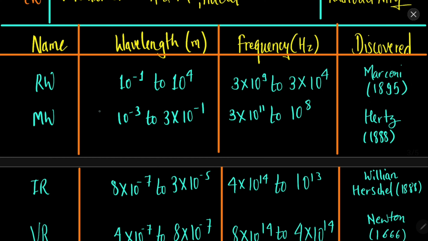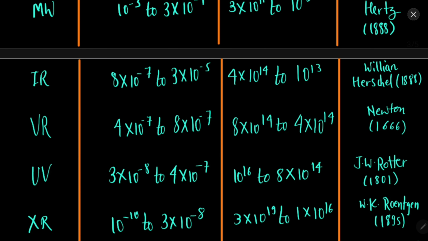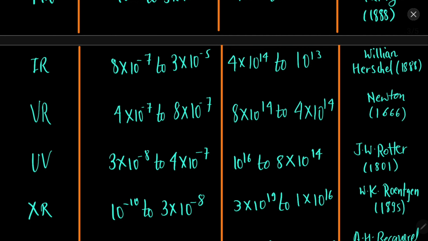Microwave has the range 10 to the power minus 3 to 10 to the power minus 1, and its frequency range is 3 into 10 to the power 11 to 10 to the power 8 hertz, and it was discovered by Hertz, and in his honor the unit of frequency is called hertz, in 1888. Then IR is 10 to the power minus 7 to 10 to the power minus 5, and this is the frequency range, and it was discovered by William Herschel in 1888.